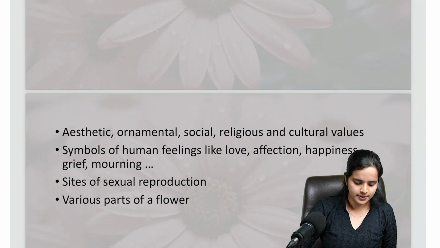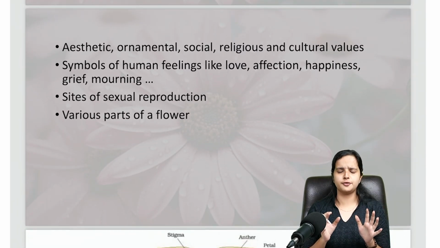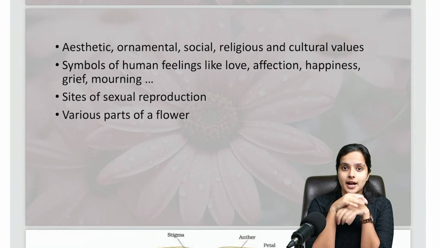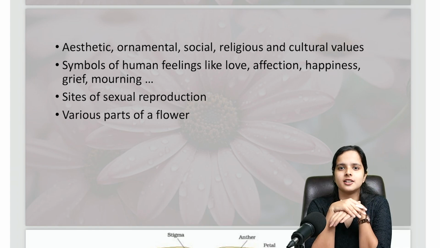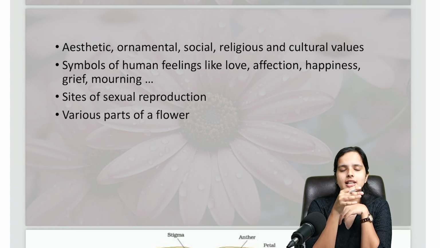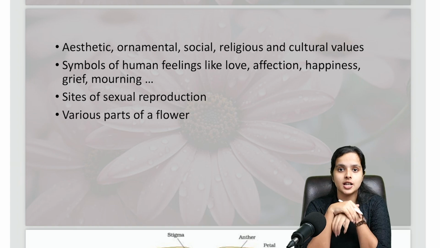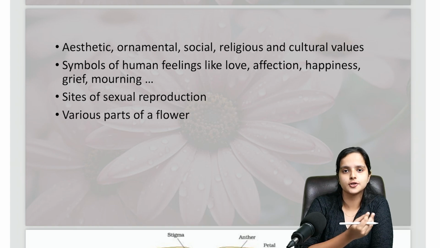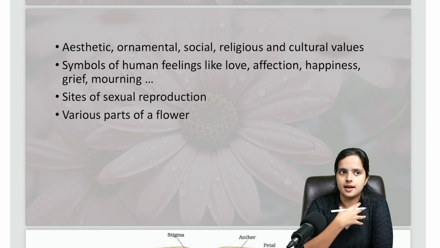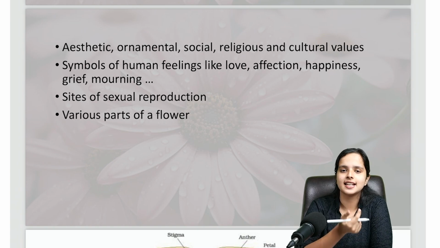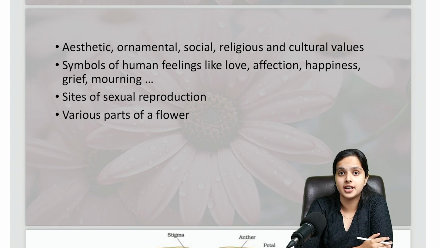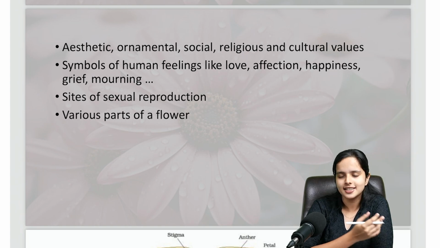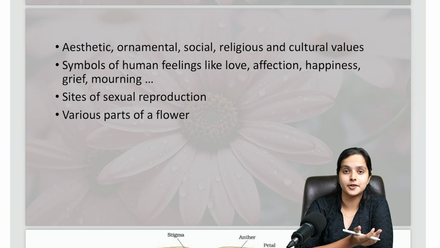Okay, moving forward. Before getting into the structure of the flower, let me ask, what comes to your mind when we typically hear the word flower? Let me be precise. When you see a rose flower, what comes to your mind first? In my mind, two things come: love and affection. Usually love, affection, romance. Things like that are in most cases portrayed with the help of a flower like a rose. There are other flowers as well, but in general, red roses.